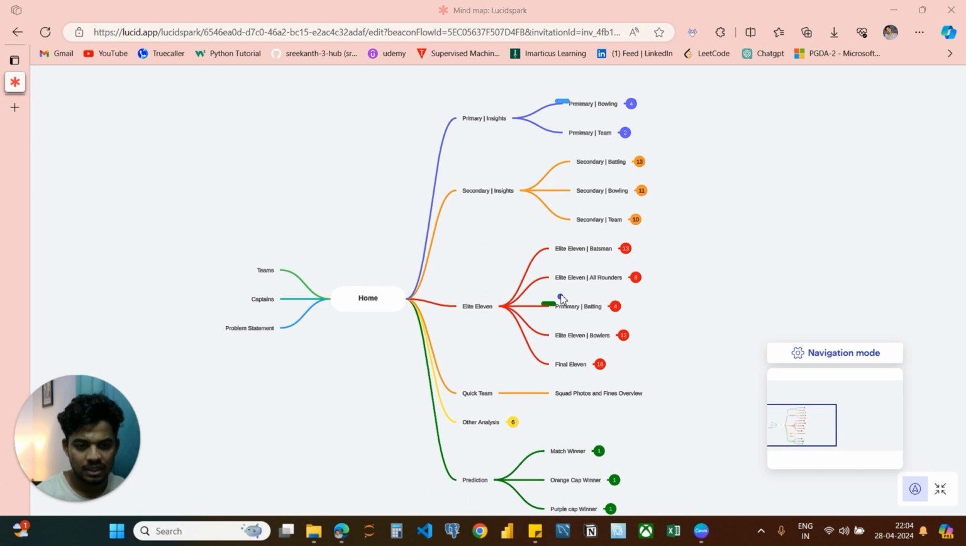And the secondary insights category has similar dashboards but covers historical data from 2008 to 2003. Next, we have best 11 category with 5 dashboards focusing on batsmen, all-rounders, and bowlers, and the final best picks. Lastly, the predictions dashboard gives insights on the match winners and runner-ups and the winners of the orange cap and the purple cap awards.